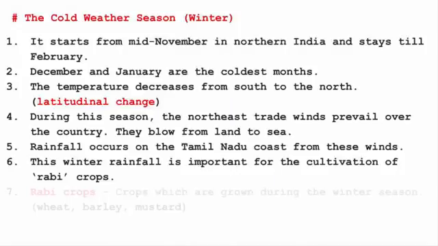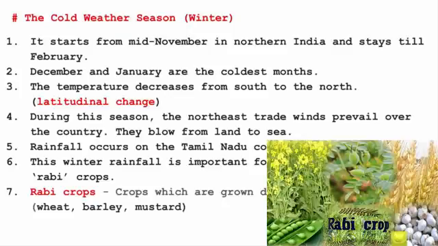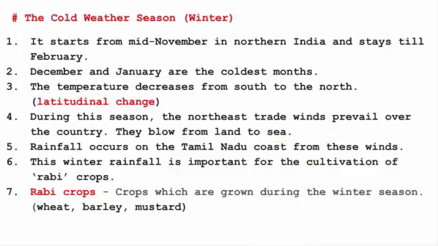Now this winter rainfall is important for the cultivation of rabi crops. Always remember, rabi crops are crops which are grown during the winter season and kharif crops are the ones which are grown during the regular monsoon, that is before the winter season. And some of the rabi crops are wheat, barley and mustard. So this is all about the cold weather season.